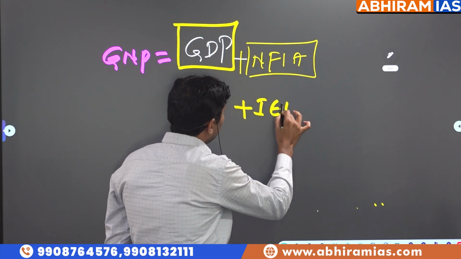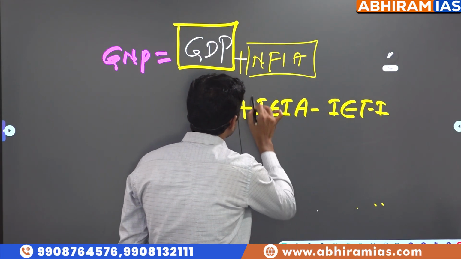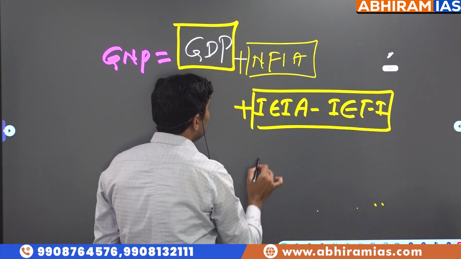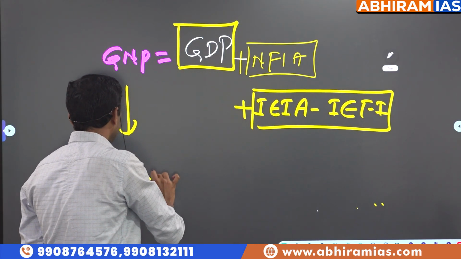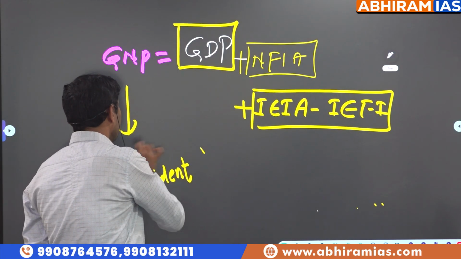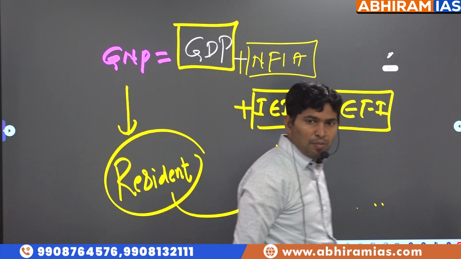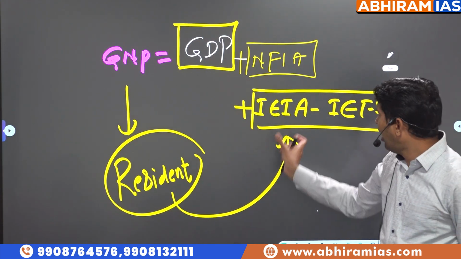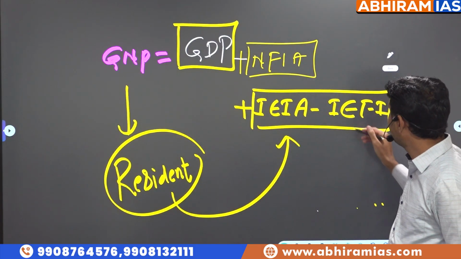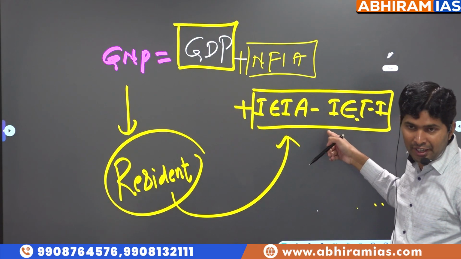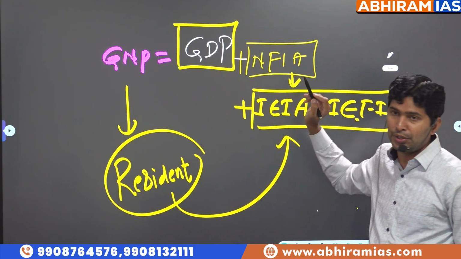Income earned by Indians abroad minus income earned by foreigners in India. Because in GNP calculation, what is given importance? Resident status. In simple terms, look at the words: net factor income from abroad means our residents are earning from different parts of the world. Similarly, foreigners are also earning income from India, and the difference is called net factor income from abroad.